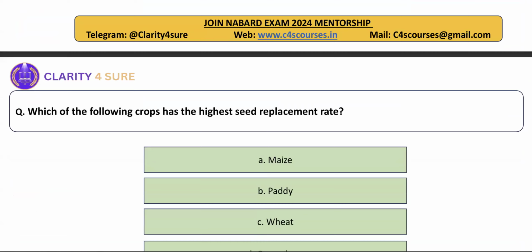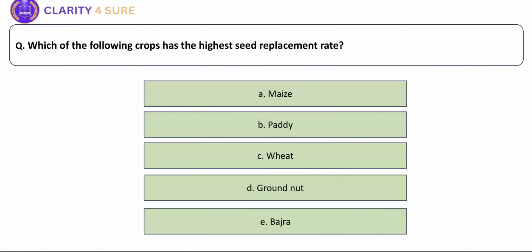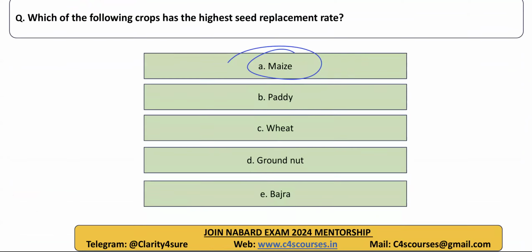Next, which of the following crop has highest seed replacement rate? Which of the following has highest seed replacement rate among the following? Maize है. इनमें से if you talk about the answer is your maize, not paddy or bajra. It is maize.